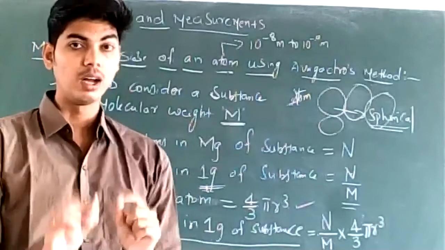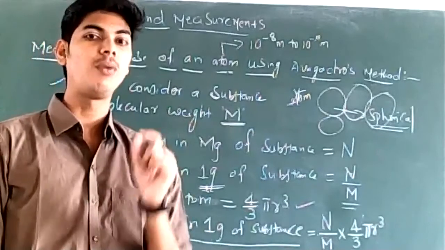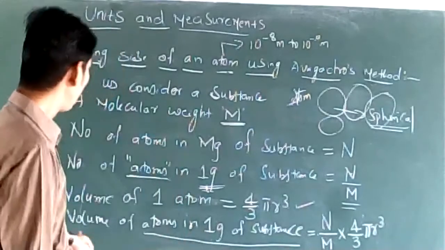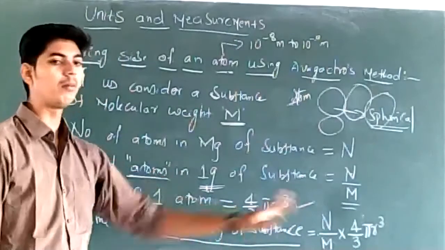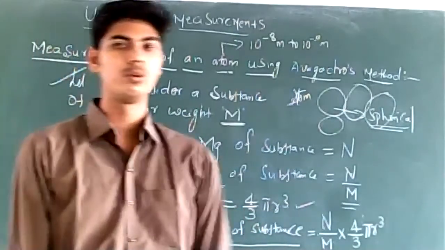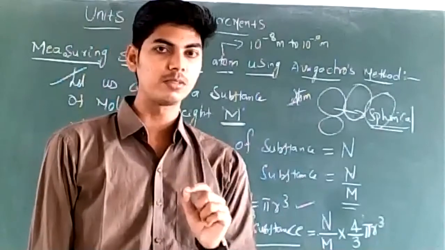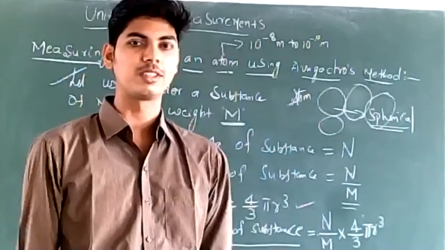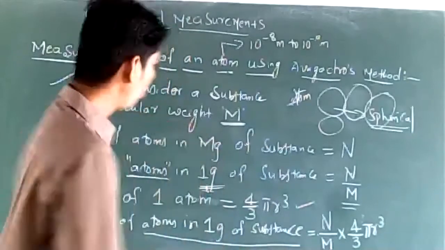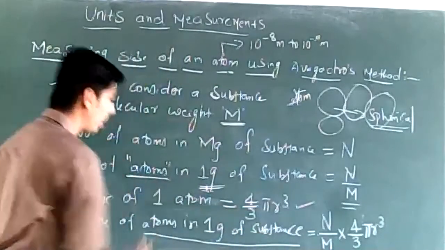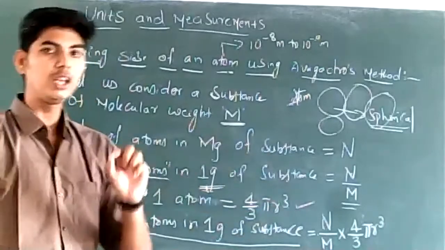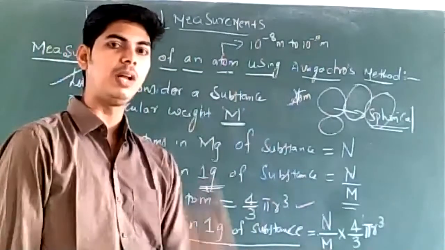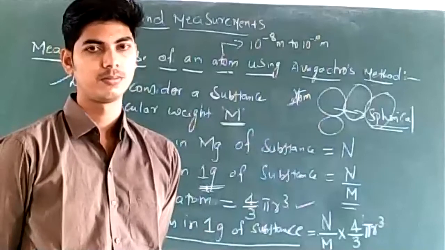Now, according to Avogadro's hypothesis, the volume of atoms in 1 gram of substance should be equal to the volume of the substance or less than that. The volume of atoms in 1 gram of substance must be equal to the volume of the substance, or it should be less than the volume of the substance.